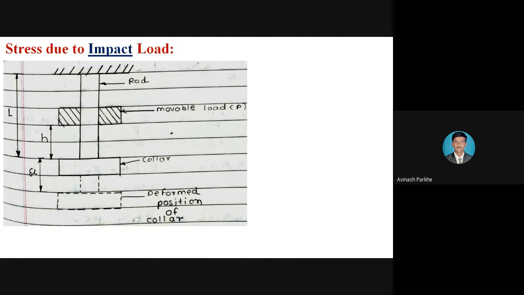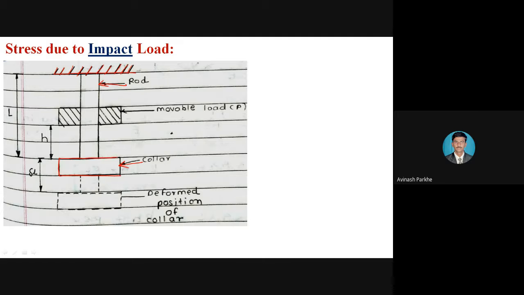And to explain this derivation, one rod is considered. In the figure in front of you, there is one rod, and that rod is fixed at the top side. You can see the hatching line at the top side, which represents that the rod is fixed at the top, and at the bottom side a collar is connected. You can see one rectangular section is there.